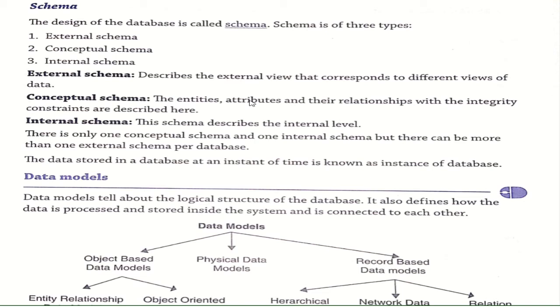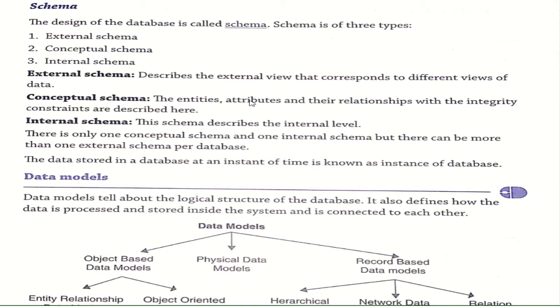And the relation between these two is described where? In your conceptual schema. Next, third is our internal schema. This describes the internal level. Okay, there is only one conceptual schema and one internal schema, but there can be more than one external schema per database. Okay, it means conceptual and internal can be one, but there can be more than one external schema available in your database.